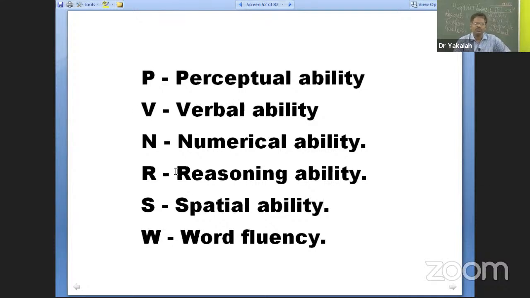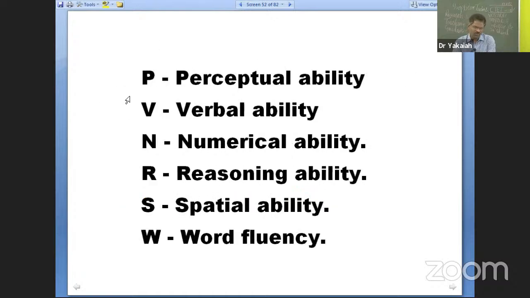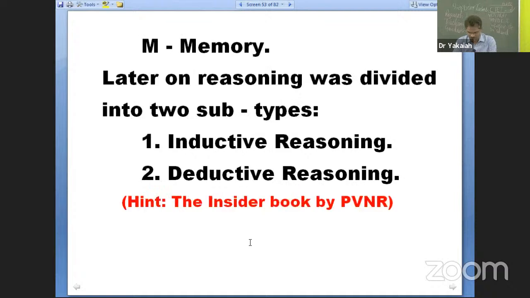Now in this PVNR SWM, P is for perceptual ability, V for verbal ability, N for numerical ability, R for reasoning ability, S for spatial ability, W for word fluency, and M for memory. The reasoning has two subtypes. Later on reasoning was divided into two subtypes, inductive reasoning and deductive reasoning. To remember this also, I have added a mnemonic hint here.